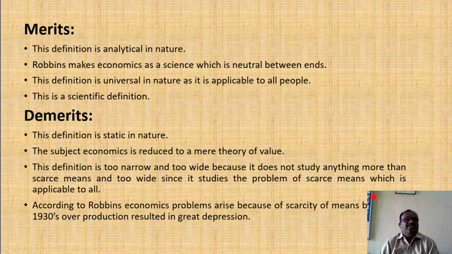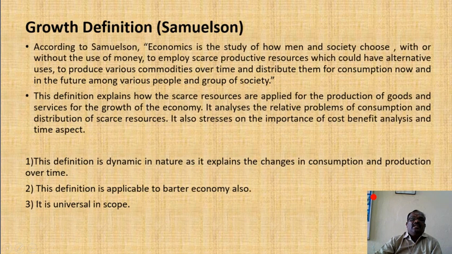The third demerit of this definition is that it is too narrow and too wide: too narrow because it does not study anything more than scarce means, and too wide since it studies the problem of scarce means which is applicable to all. The fourth demerit is that, according to Robinson, economic problems arise because of scarce means, yet in the 1930s overproduction resulted in the Great Depression. These are all the demerits of the scarcity definition.